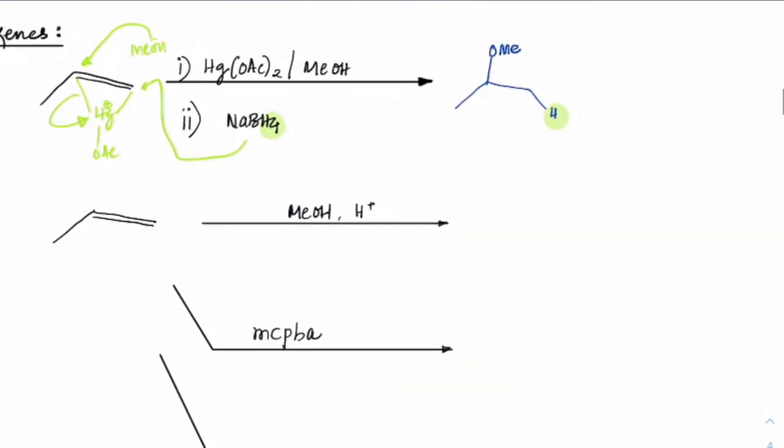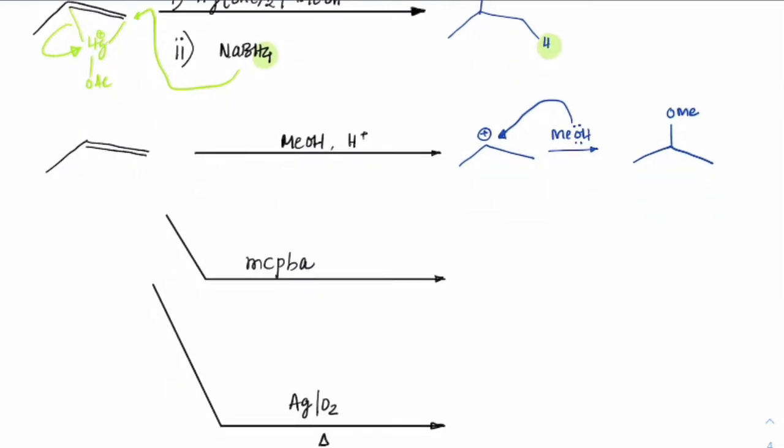In the case of methanolysis, we have H plus added and then MeOH added here. So first thing we can have is a carbocation formation. Then in case it gets more stabilized, it will rearrange, or else this lone pair will attack and we will get this OMe. That will be the final product. So instead of water we are adding alcohols.